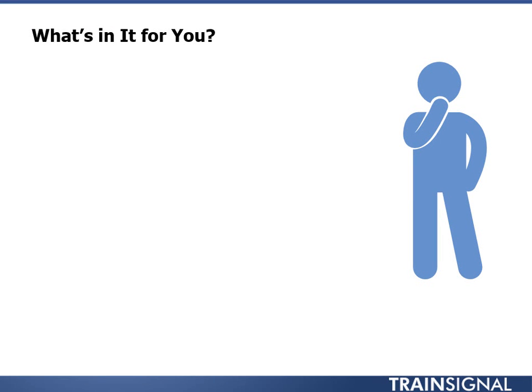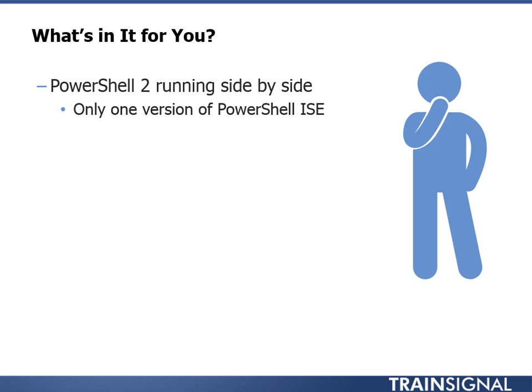All right, so let's wrap up the lesson here. So you've gone through, you've downloaded and installed PowerShell version 3, the Windows Management Framework 3. Well, what's in it for you? Well, what you're going to get is PowerShell version 2 running side by side. Now, there is only one version, though, of the PowerShell ISE. So even though you may have a PowerShell version 2 session running and a PowerShell version 3 session running, the ISE is still going to be version 3, the newest version, which is good because the ISE has been greatly improved, and I think you'll really like it when we get to that in a separate lesson.